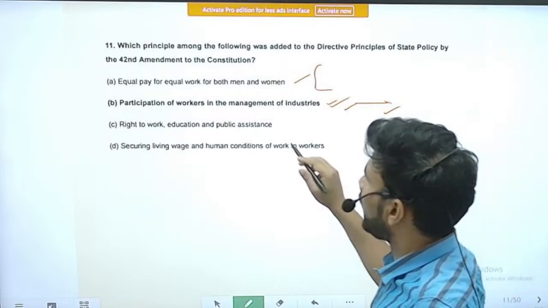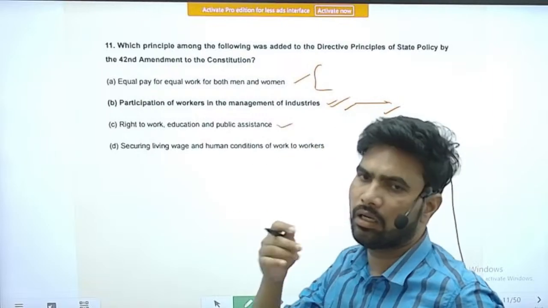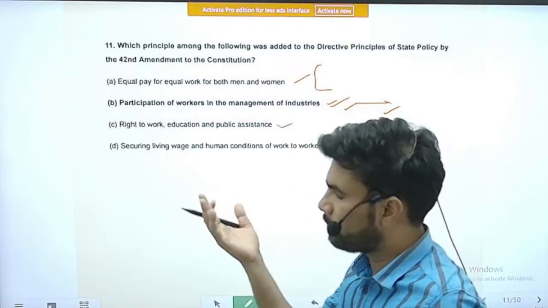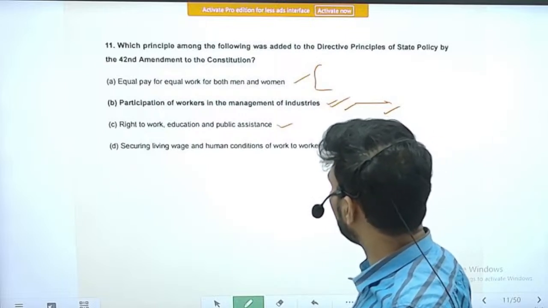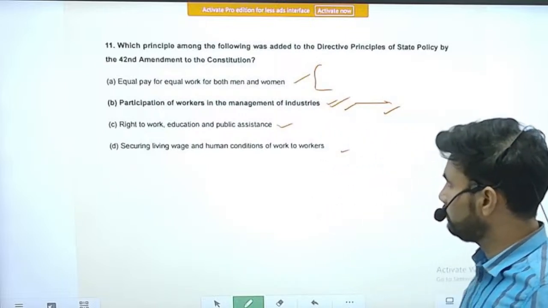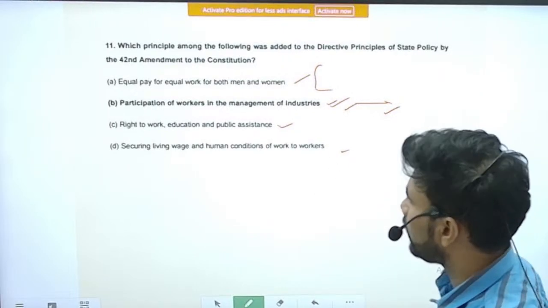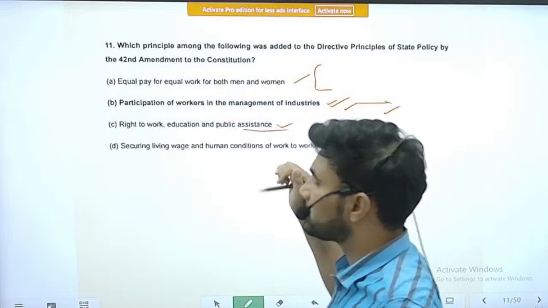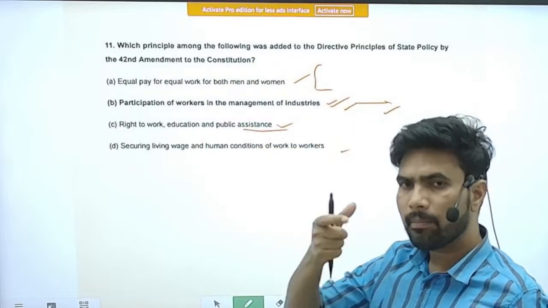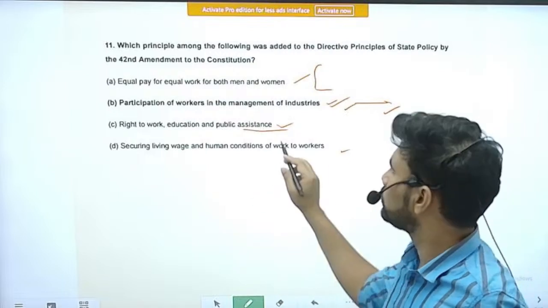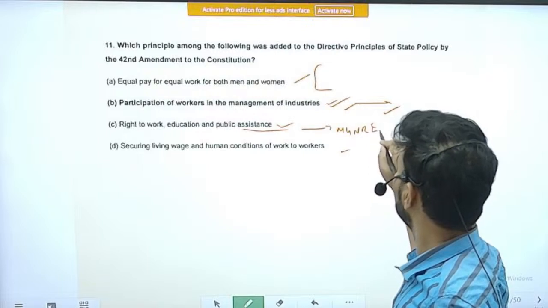Next is right to work, education and public assistance. This is also there in the DPSP from earlier. Next is securing a living wage and humane conditions of work for workers. This is also there from the beginning itself. Regarding right to work, education and public assistance, the best example to make this provision enabling is MGNREGA.